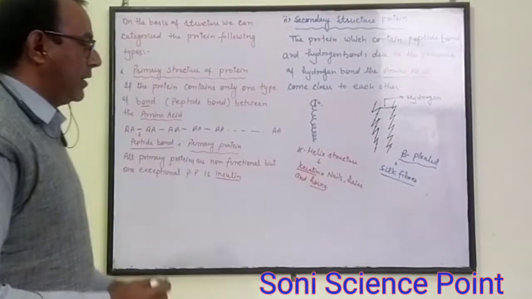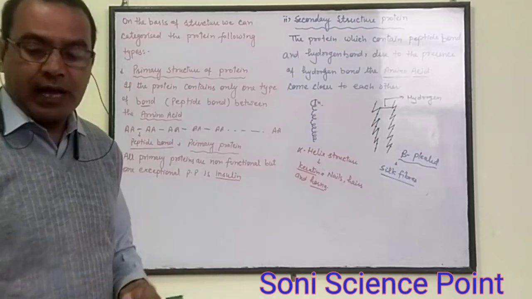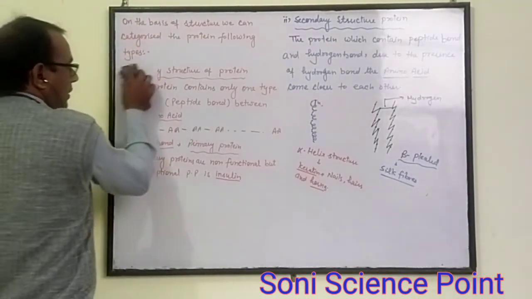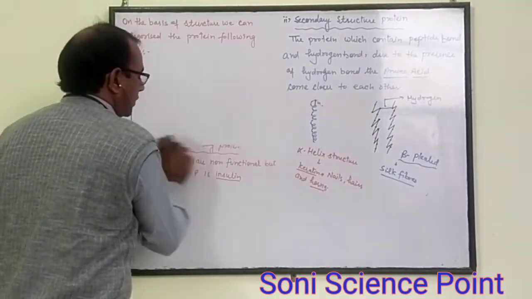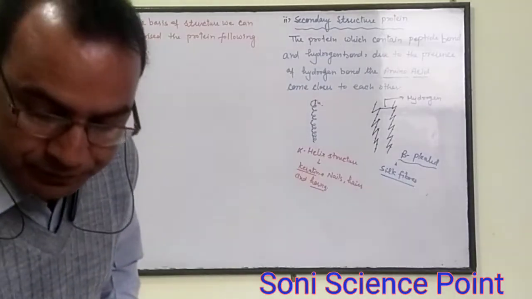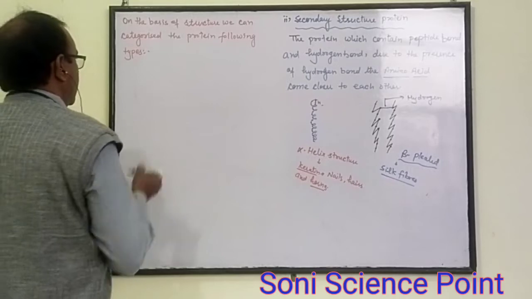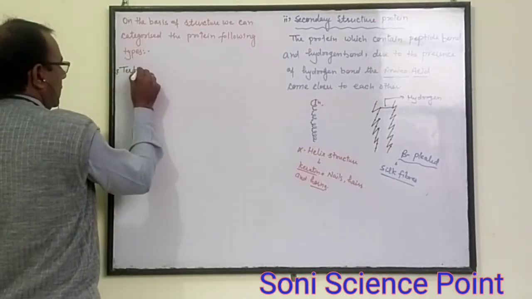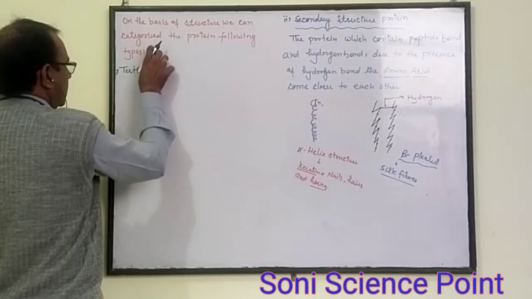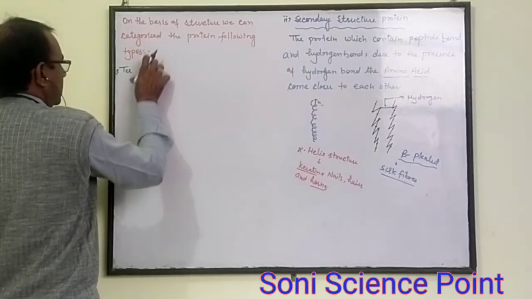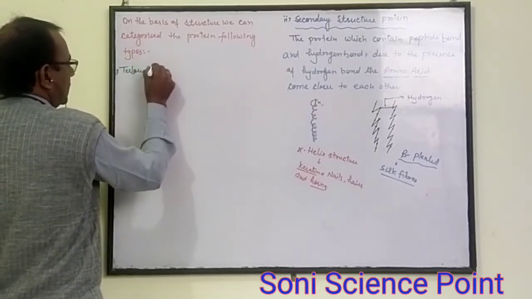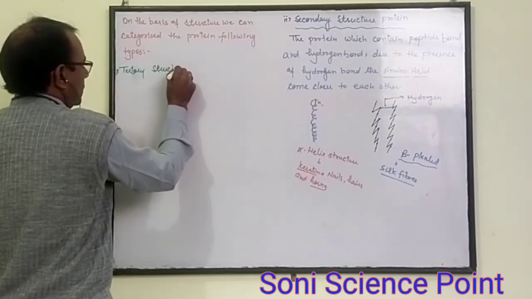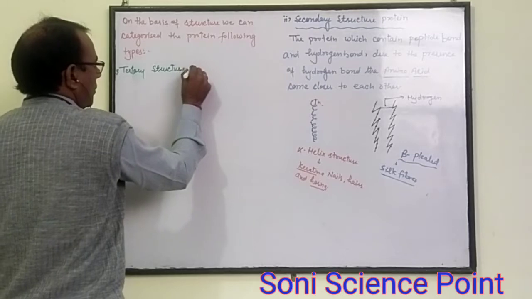One more type of protein is the tertiary structure of protein.